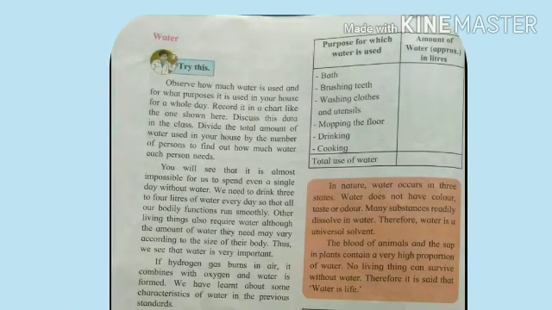Okay students, now let's learn about the next natural component of the earth, that is water. There is an activity for it, for you all. You can try it at your home. What you all have to do is observe how much water is used and for what purposes it is used in your house for a whole day.